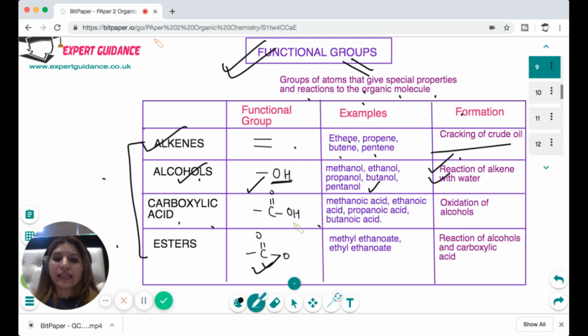And carboxylic acid has COOH, which gives methanoic acid, ethanoic acid, propanoic acid, butanoic acid, and we get them by oxidation of alcohols. And esters are methyl ethanoate, ethyl ethanoate, and we get them by the reaction of alcohols and carboxylic acids. So now let us see all of them in detail.